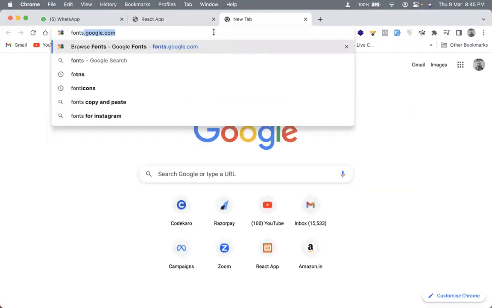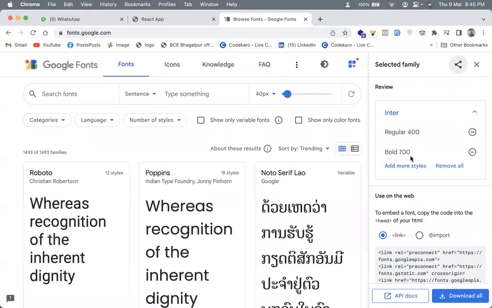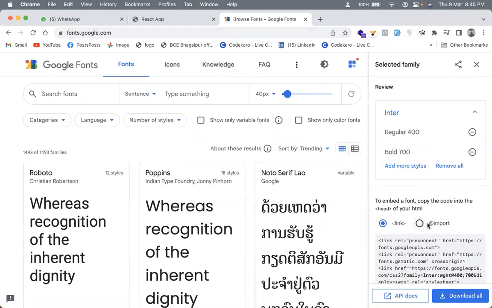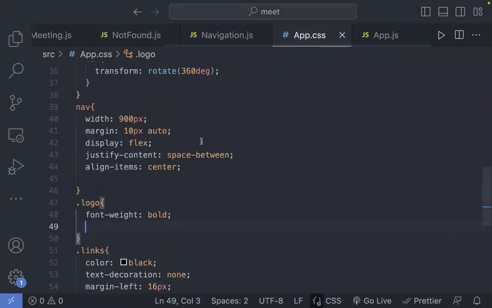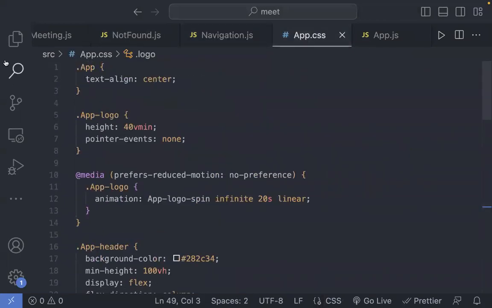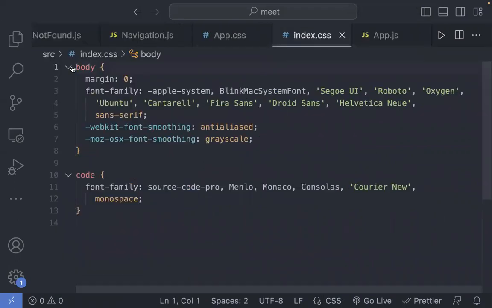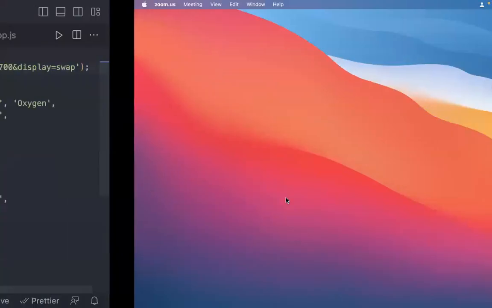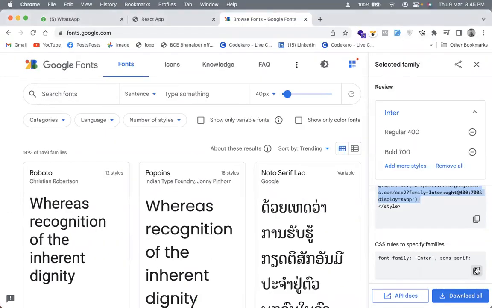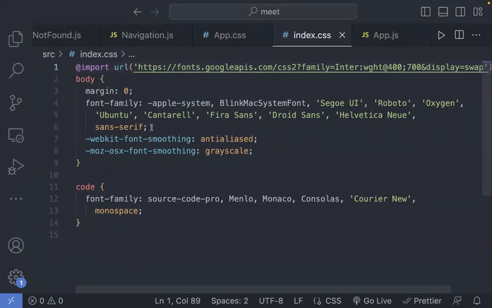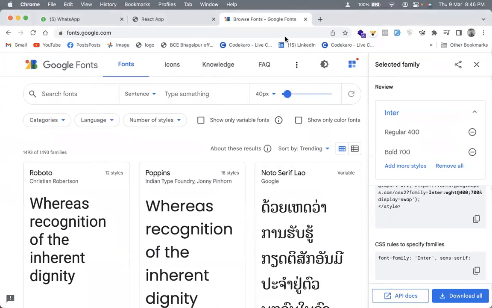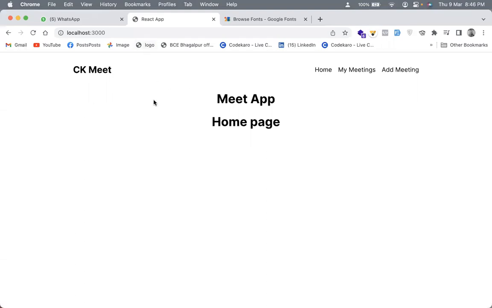Let's go on fonts.google.com. Some font would have been selected. Let's go on this option of import. Let me just copy this. Let's go on our app.css, or let's go on index. And let me just import this font over here. And now I can use this font family. So instead of this, I will just use this font family now. So if you see this now, this is how it looks now.